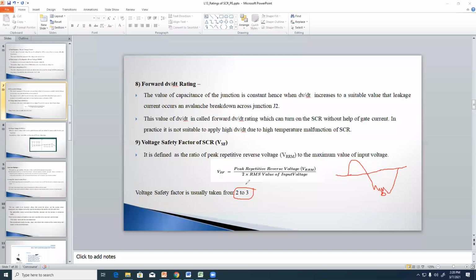By calculating the voltage safety factor, we can decide whether the thyristor is operated in a safe mode or not. This means the manufacturer should also specify the voltage safety factor.